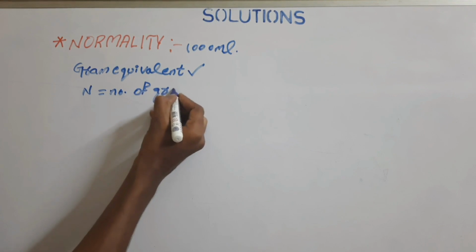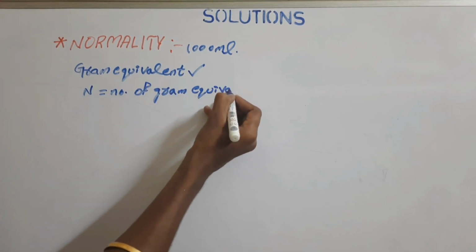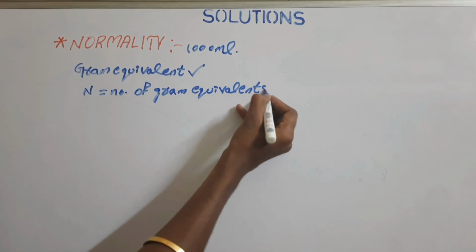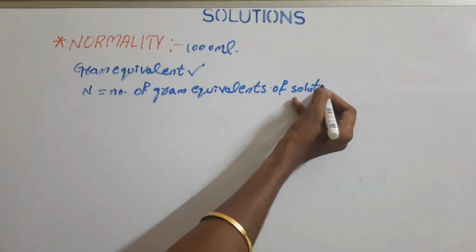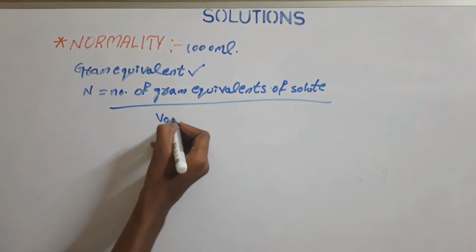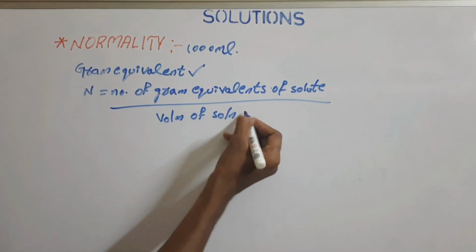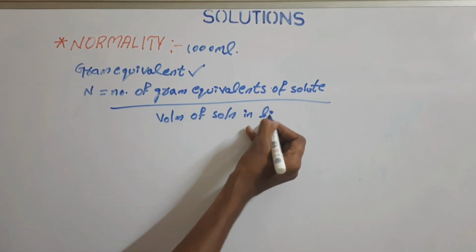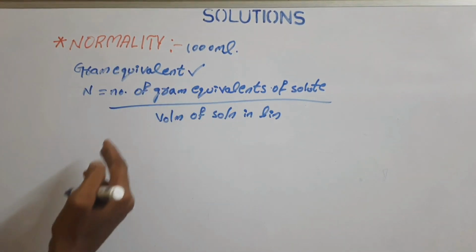gram equivalents of solute by the volume of solution in liters. So this is how we need to calculate the normality of the given solution.